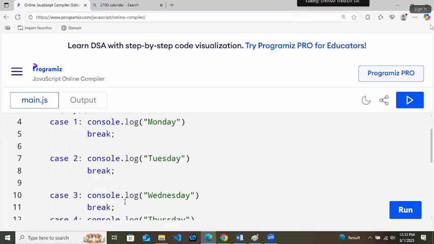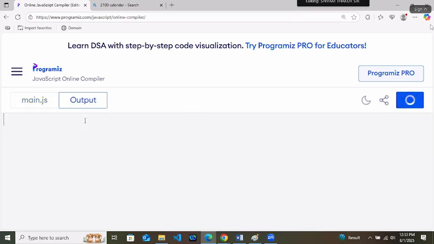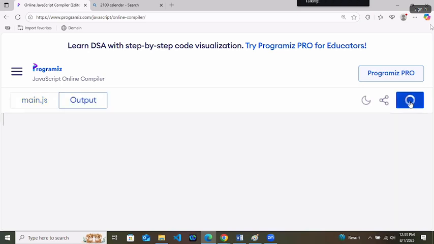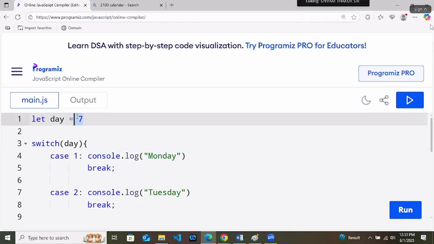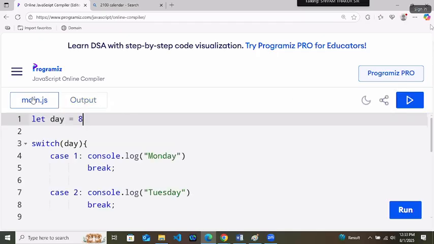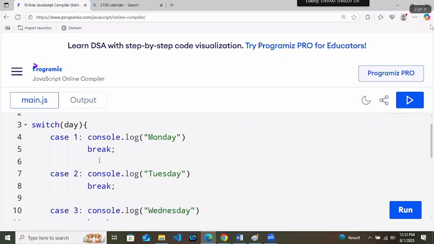Like this. Run it. 4 means what? Thursday. Correct? 7 means Sunday. 8 means wrong input, give input between 1 to 7. That is how we write. Means no need to check the condition. Write the expected values. That we are expecting the value as 1, right? Whatever you are expecting as a value, write it as a case.